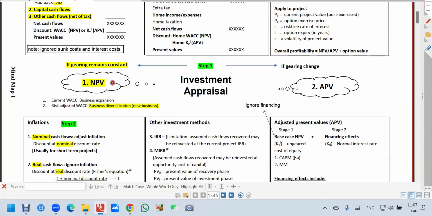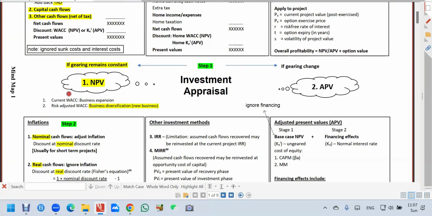All right, so if you go into the project, you use net present value, then the cost of capital, depending on the project you go into, is it expansion? Okay, so if it's expansion, means business risk same. Gearing same, business risk same. So if you go to a new project, business risk same as now, financial risk same as now, of course, we can use a current cost of capital.